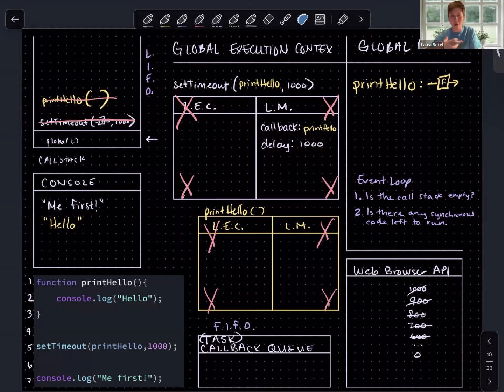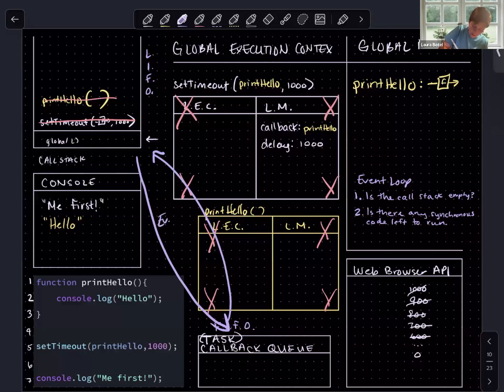We've passed some code off to the web browser API, started a timer, and once that timer was up, the web browser API pushed that to our callback queue to await two things. One, that the call stack is empty, and two, that all the synchronous code has run. And once both of those things are true, the event loop, and let's just create this little cycle here, will take our callback function from the callback queue, push it to the call stack, and invoke it.